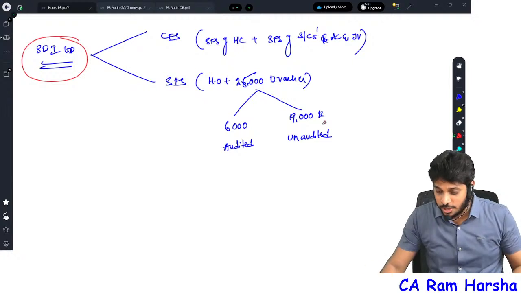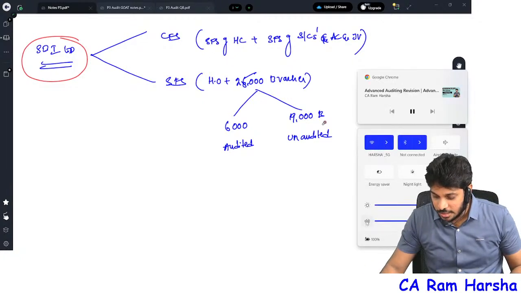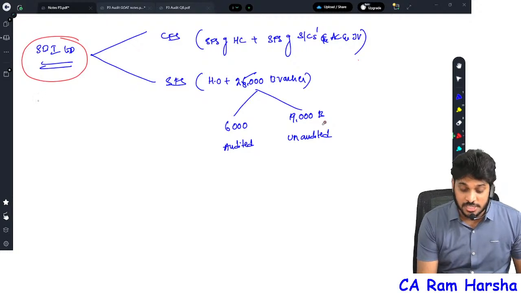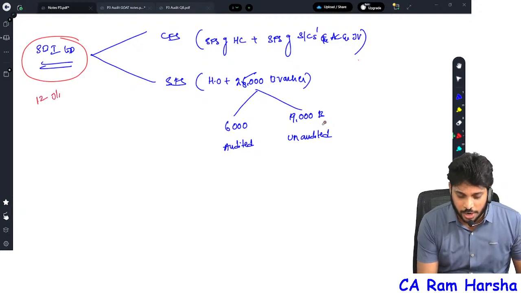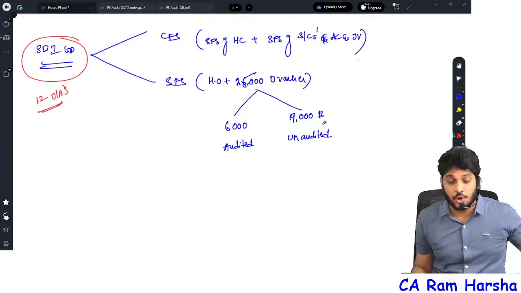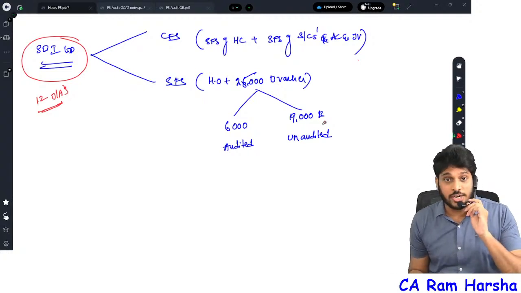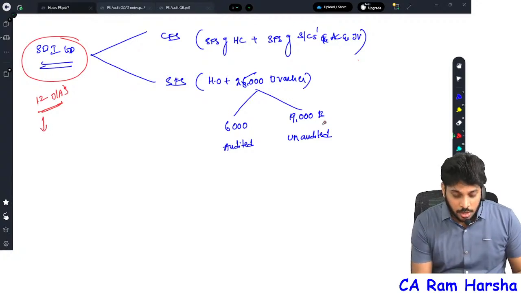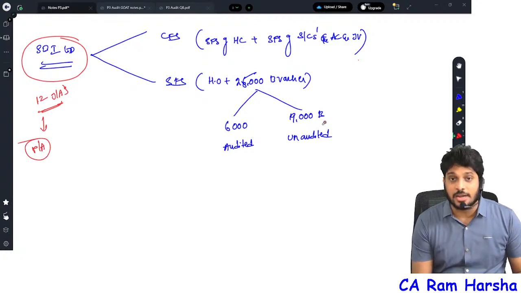Who is a principal auditor? Who is the other auditor? Now, for the principal auditor of State Bank of India, 12 joint auditors were appointed. Remember, these are all principal auditors of State Bank of India.